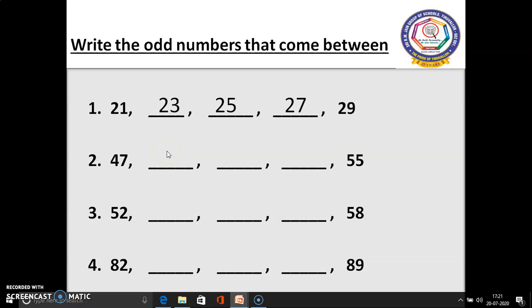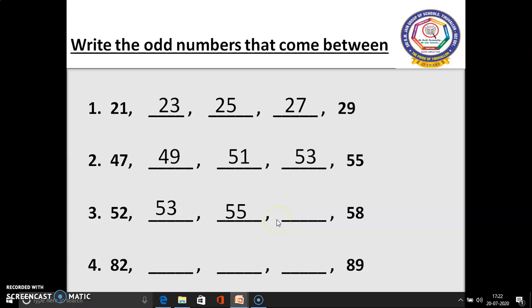Next sum 47. After 47, what will be the odd number? 49. After 49, 51. After 51, 53. In third sum, 52 is there. After 52, what is the odd number? 53. After 53, 55.